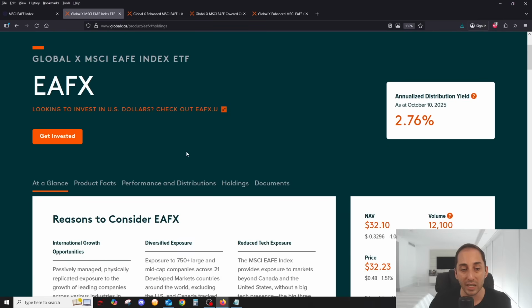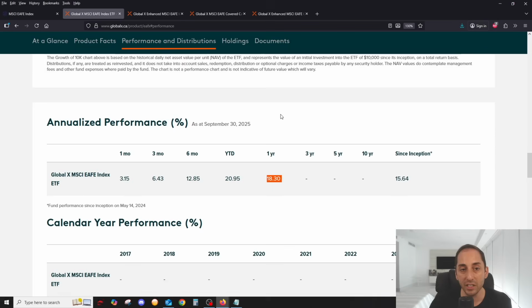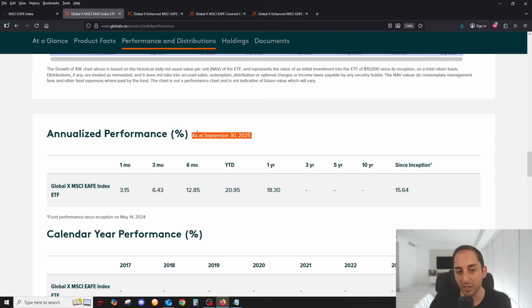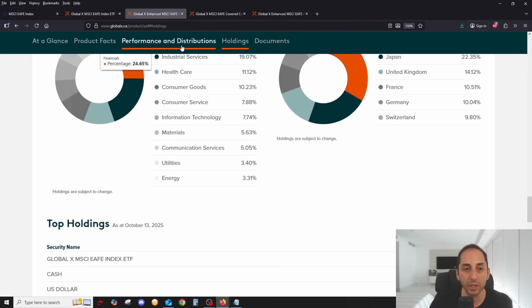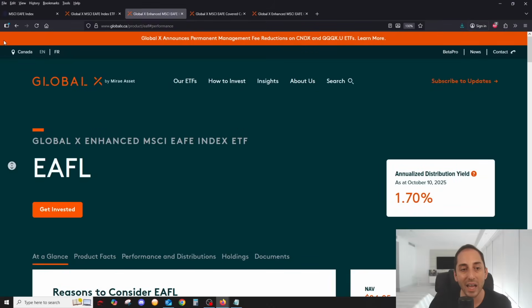Once again, if we look at the performance, for example, the classic index one has in the last year, as of September 30th, 2025, a total return of 18.30, but the enhanced one has 21.77. So obviously you have enhanced potential return over time when you're getting the enhanced version.